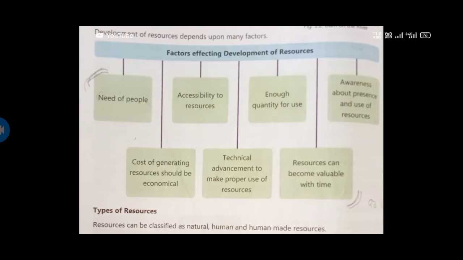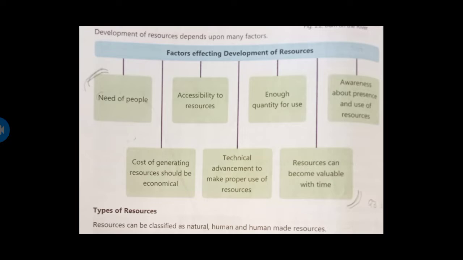As the cost is economical, these resources are developing, because everyone wants money, and for the money, they started developing the resources.